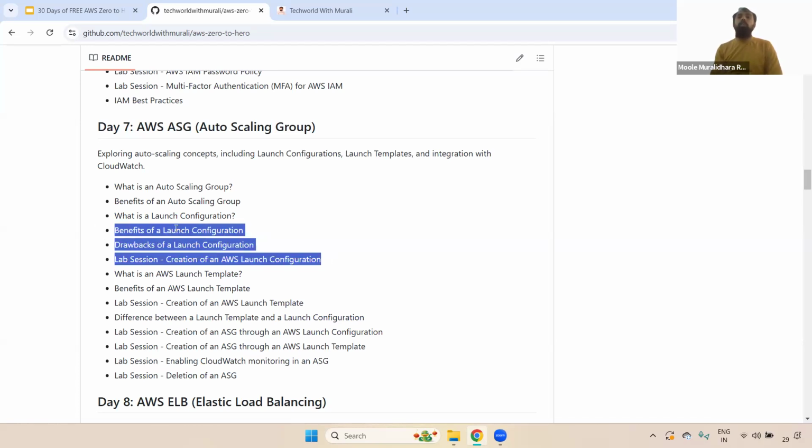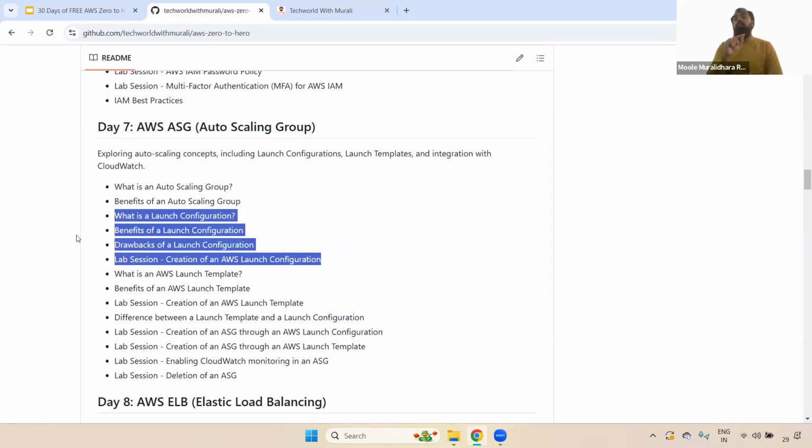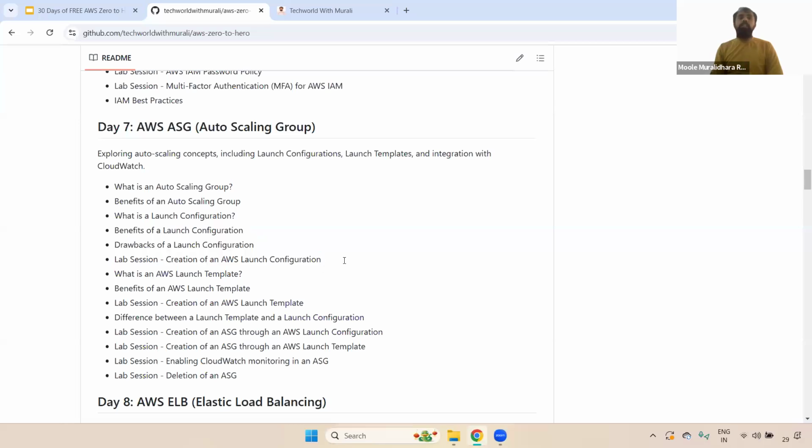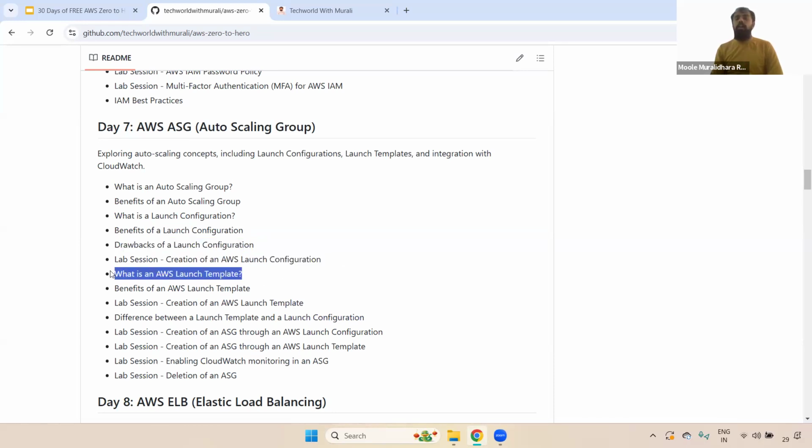Let's take an example. You are moving from one technology to another technology. You may mention 5 years of experience or 10 years of experience. During that time, they may ask questions related to launch configuration. Remember, when you create a new AWS account, the launch configuration option is not available. If there is an existing account, it will be available. Okay, that's why I have covered launch configuration, what the benefits are, what the drawbacks are, and how we create the launch configuration, and also what a launch template is, what the benefits are, what the drawbacks are, and also how we create the launch template as well.